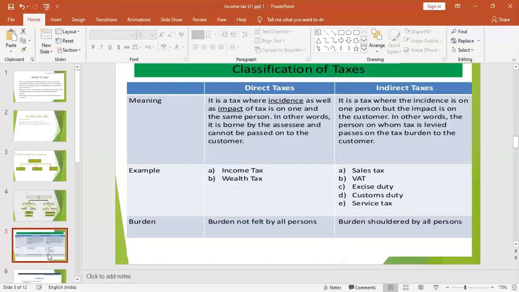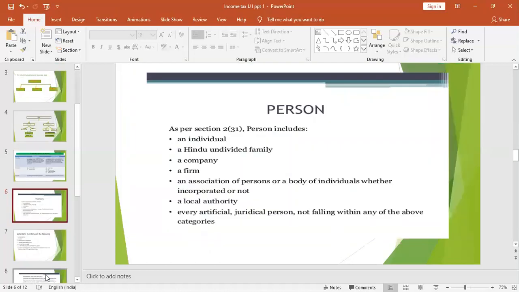What are the examples of indirect tax? You have sales tax, VAT, excise, customs, service tax, but all these together are called GST today. But today we also pay customs and excise, but it's all together called GST. Do you know on what products you pay excise duty? Okay, so these are the differences between indirect tax and direct tax. In the next slide we'll be seeing the definitions.